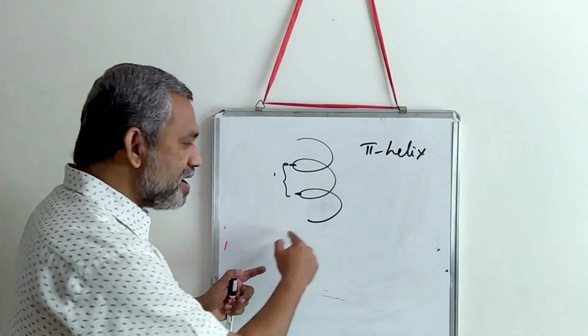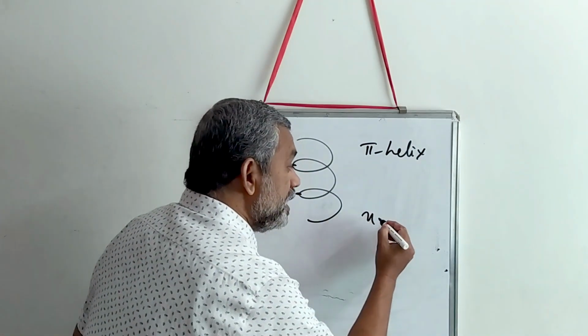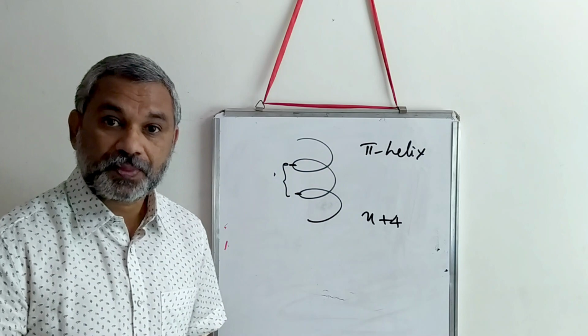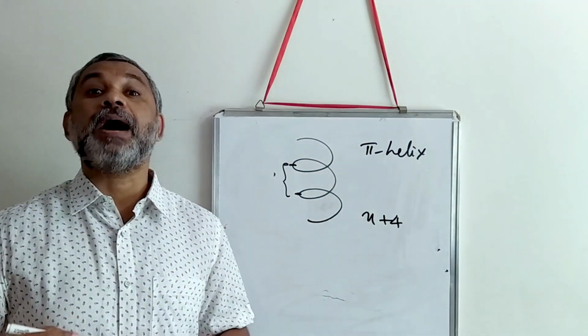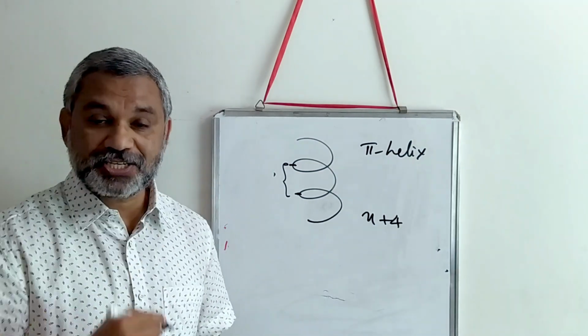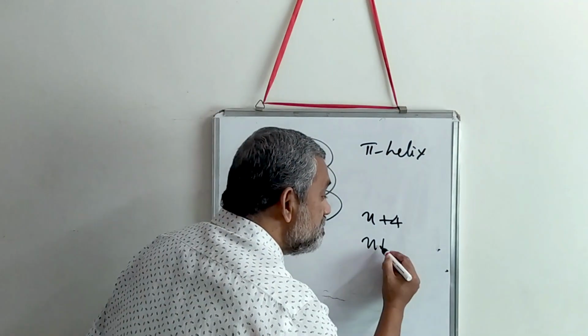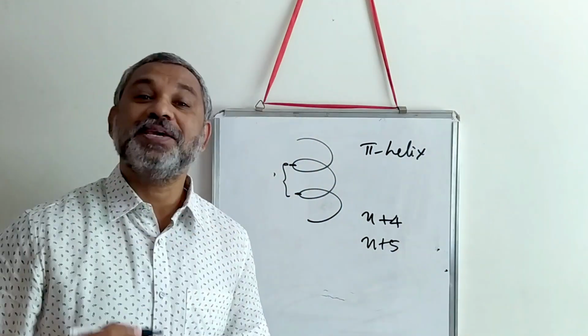So we have seen that the linkage is n plus 4. So that is the 3.6 amino acids linking and forming a ring structure. When it is n plus 5, what will happen? The diameter changes.